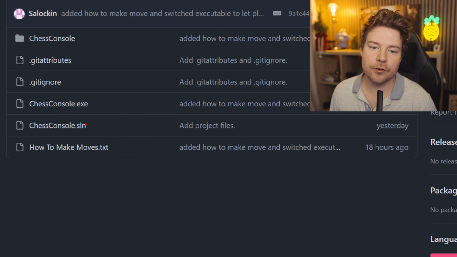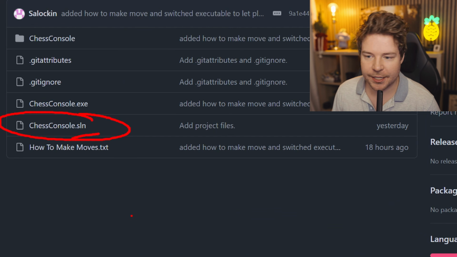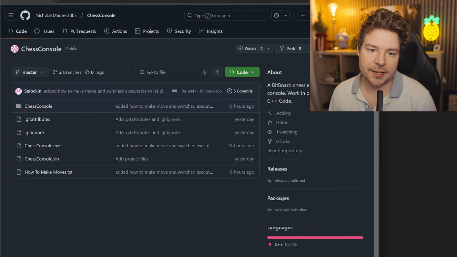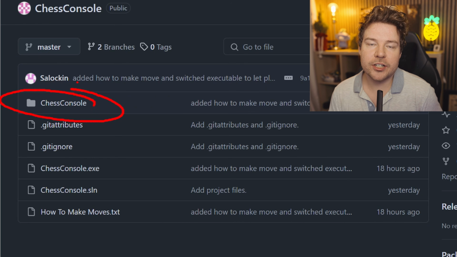So for you to then build and include an executable that is, I guess, built from the current commit's source code is a little bit strange. And it also has no information as to what build configuration or what platform it is, anything like that. Then of course we have this chess console.sln file, which is a Visual Studio solution file, as you mentioned. You should prefer to use a build system, especially for something like a console chess game, right?